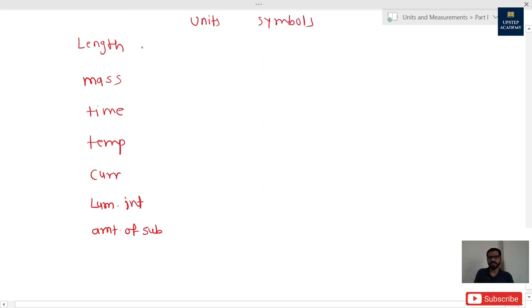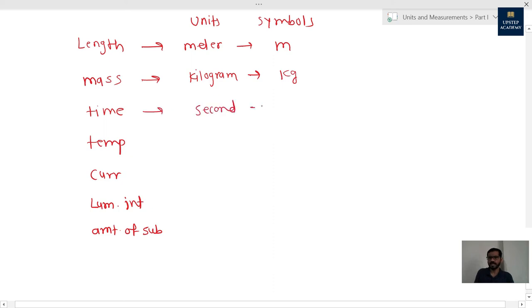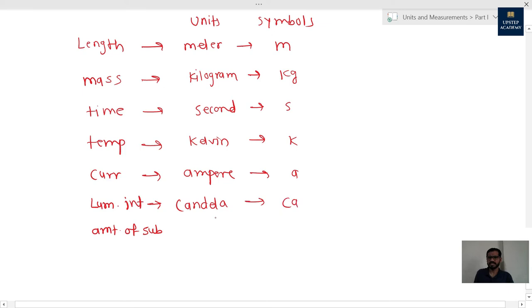Length is measured in meter. It means meter is the SI unit of length, and it is shown by symbol m. The SI unit of mass is kilogram, and it is shown by symbol kg. Time is measured in second, and its symbol is s. Temperature, Kelvin, shown by K. Current, ampere, shown by A. Candela is the SI unit of luminous intensity, and cd is the symbol of it.